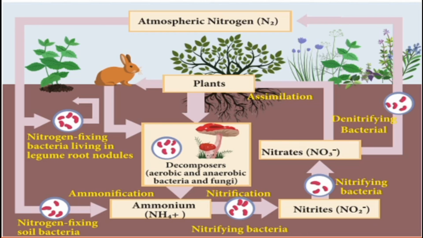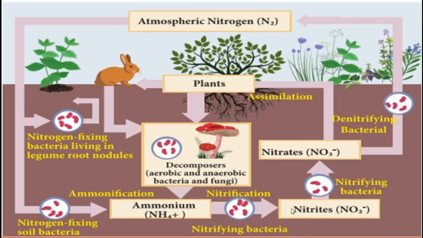We have studied how atmospheric nitrogen becomes available to plants. For leguminous plants, Rhizobium helps bring atmospheric nitrogen into the plants. Then the nitrogen-fixing soil bacteria fix the nitrogen, and it is converted into ammonium, which we call ammonification.